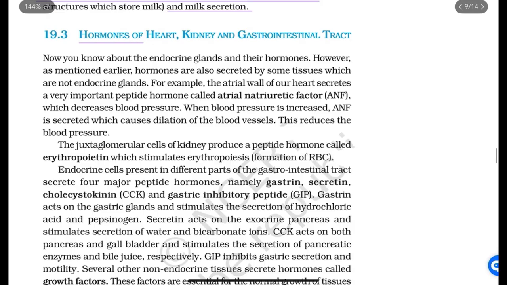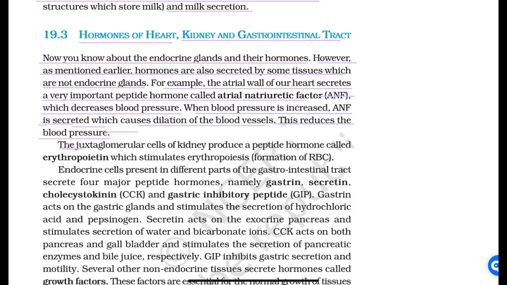Next are hormones of the heart, kidney, and gastrointestinal tract. Now you know about the endocrine glands and their hormones. However, as mentioned earlier, hormones are also secreted by some tissues which are not endocrine glands. For example, the atrial wall of our heart secretes a very important peptide hormone called atrial natriuretic factor, ANF, which decreases blood pressure. When blood pressure is increased, ANF is secreted, which causes dilation of blood vessels. This reduces the blood pressure.